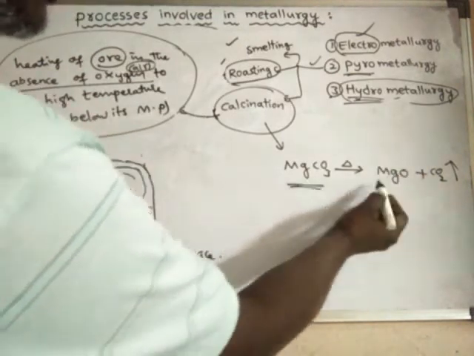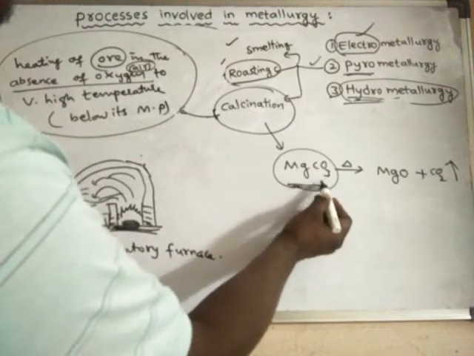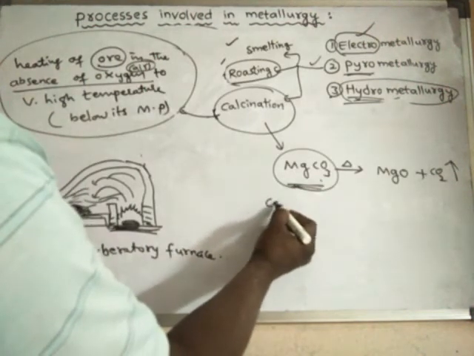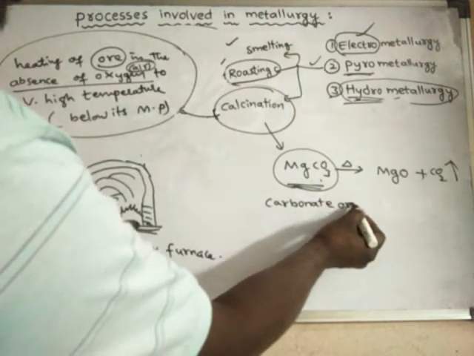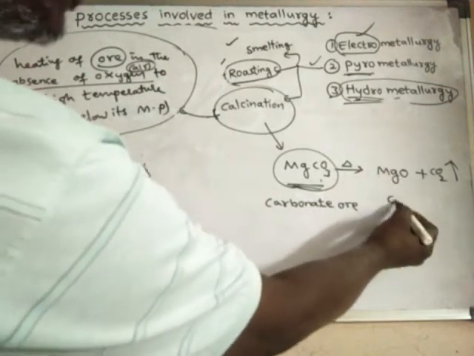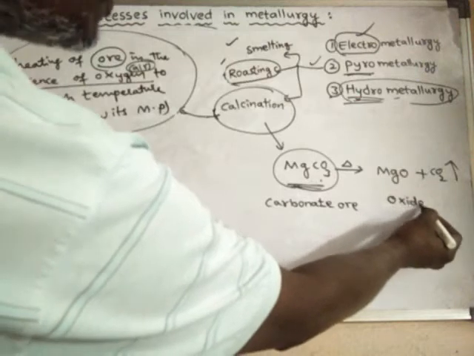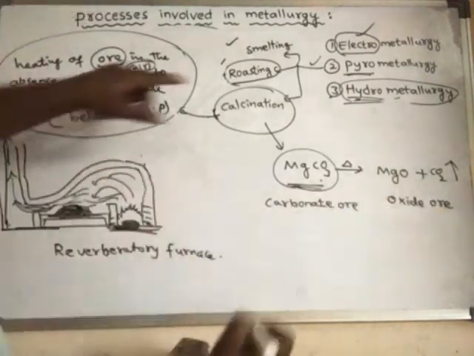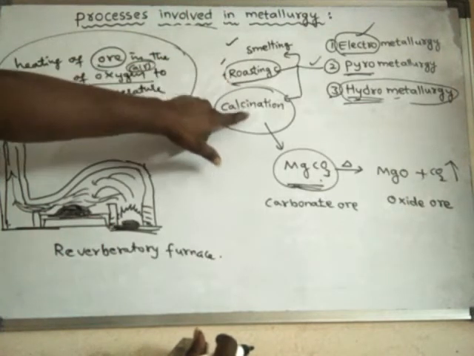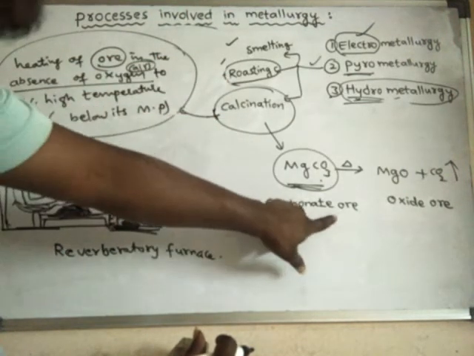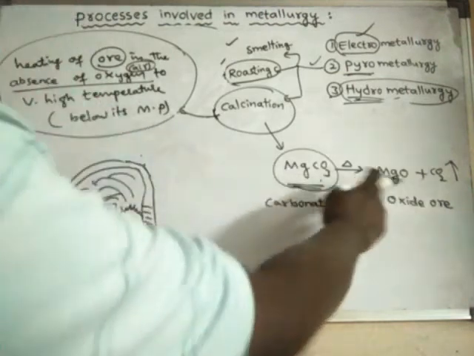So the metal carbonate ore is converted into oxide ore. In the roasting process, sulfide ore is converted into oxide ore, whereas in calcination, carbonate ores are converted into oxide ores.